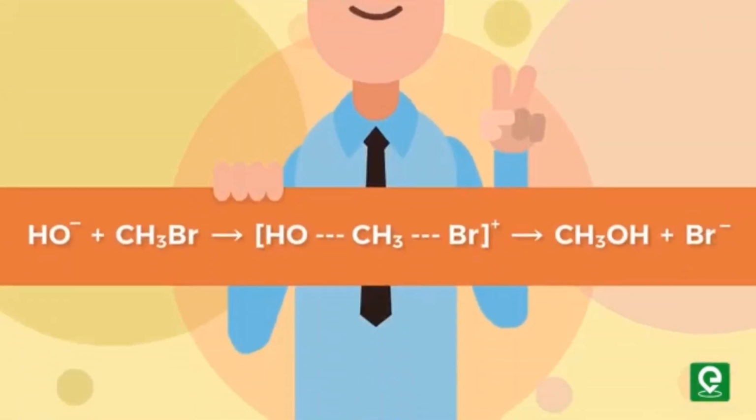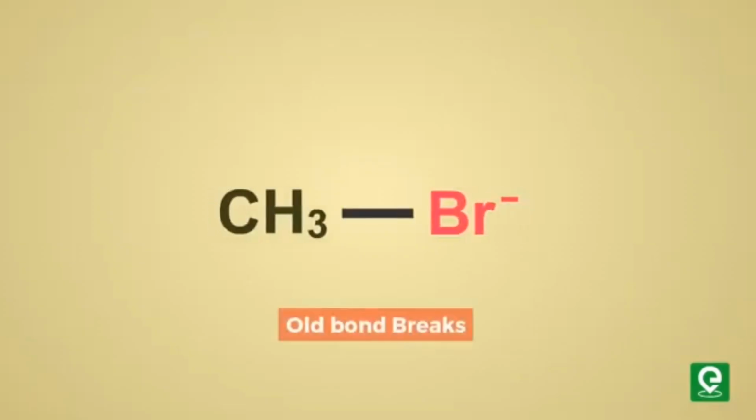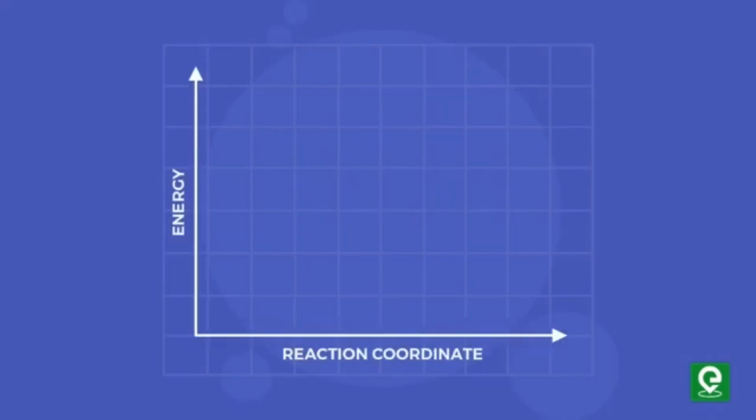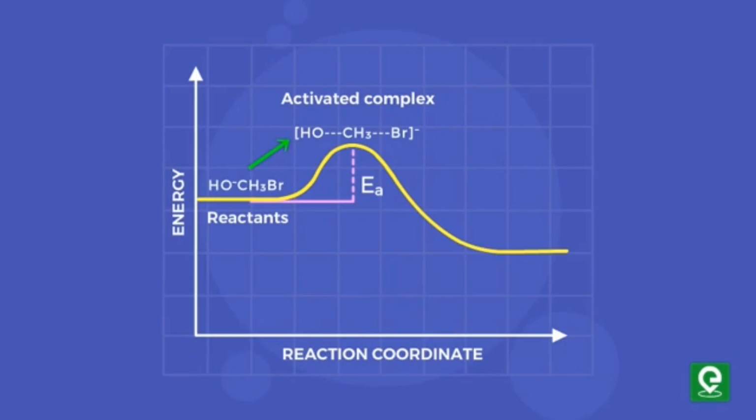For example, in this reaction, when OH- and CH3Br react to form CH3OH and Br-, the old CH3Br bond must break and a new OH-CH3 bond must form. The reaction coordinate diagram for this reaction shows that the reactant molecules OH- and CH3Br and the product molecules CH3OH and Br- are stable, and their stability corresponds to the low levels of potential energy.